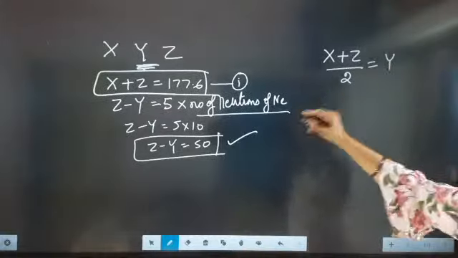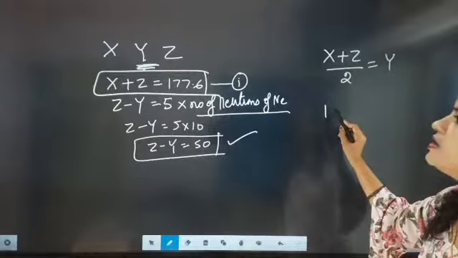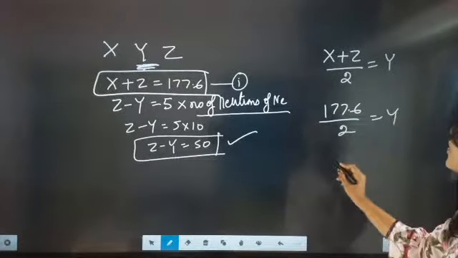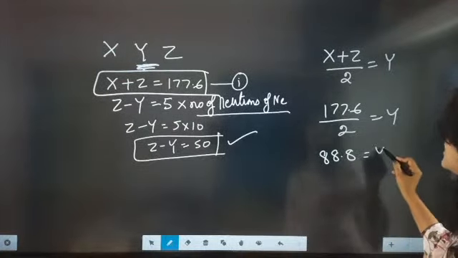So now X plus Z is coming as 177.6, so we write 177.6 by 2 equal to Y. So Y is coming as 88.8.